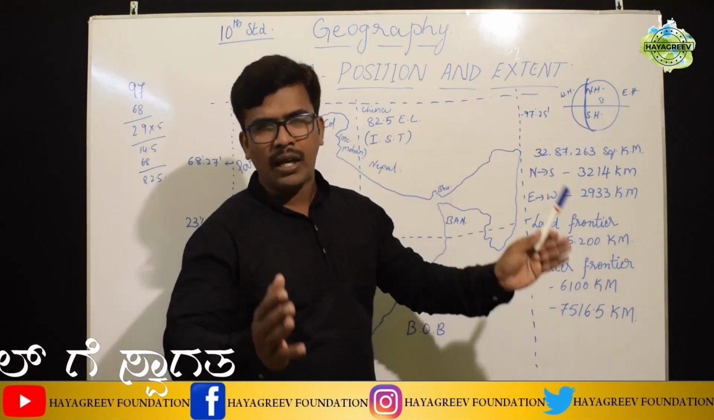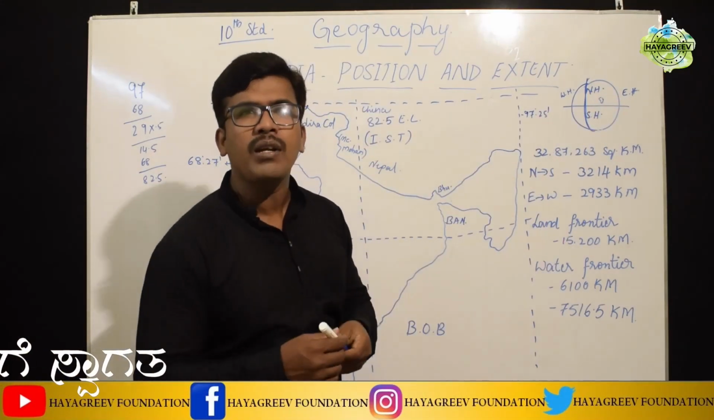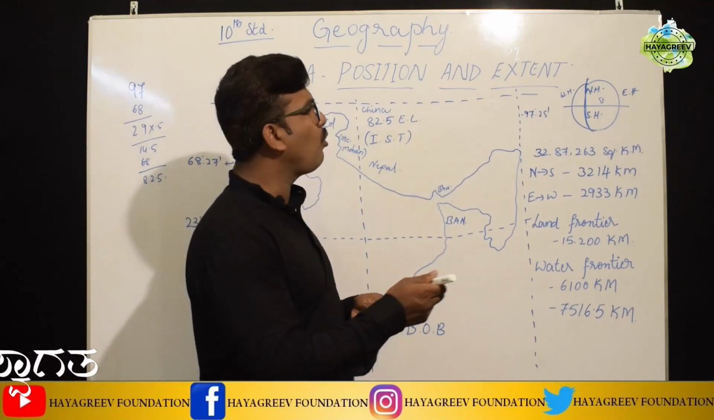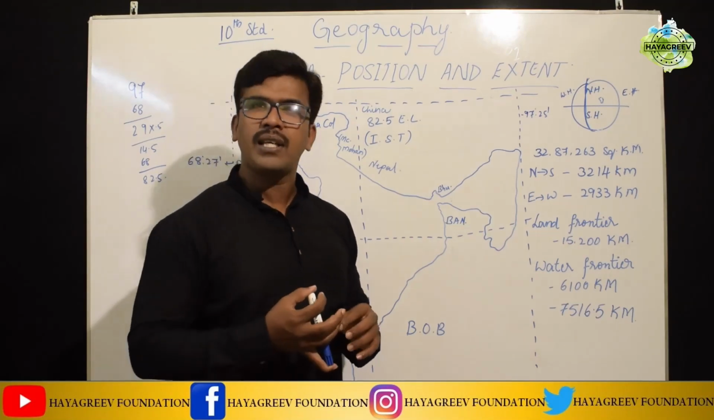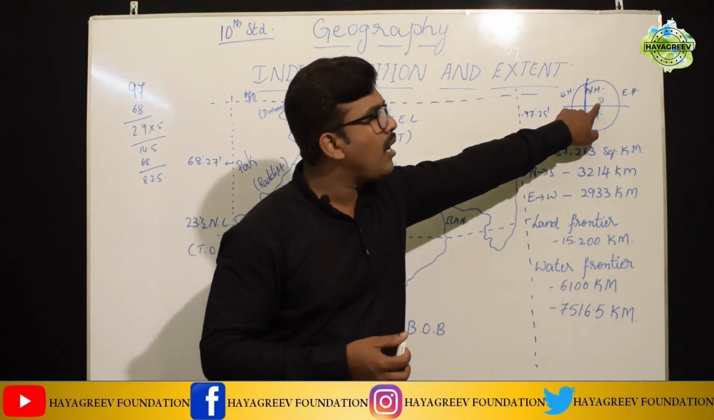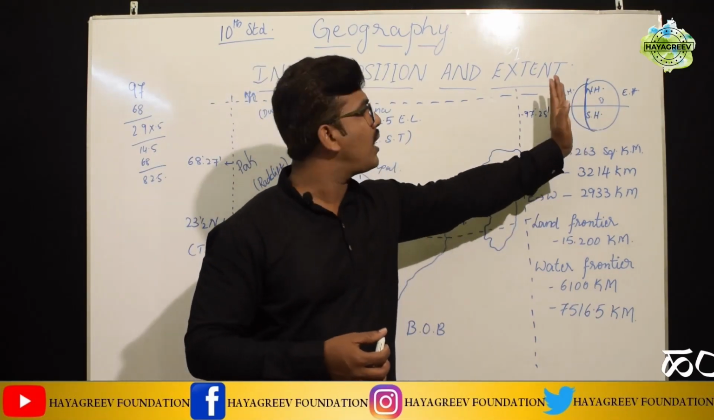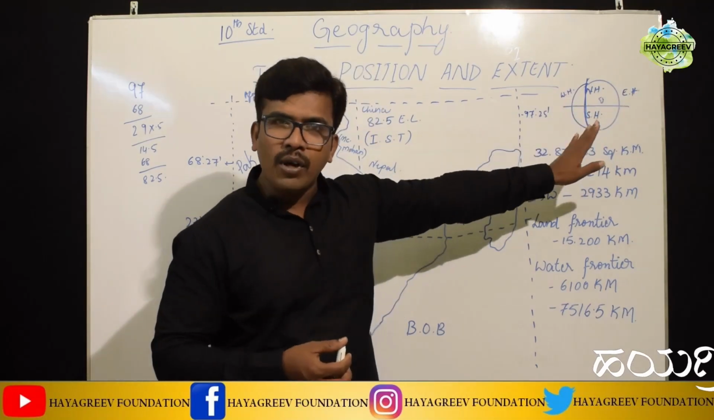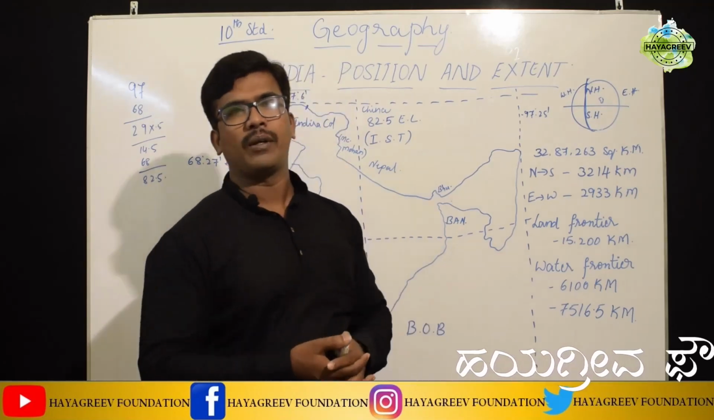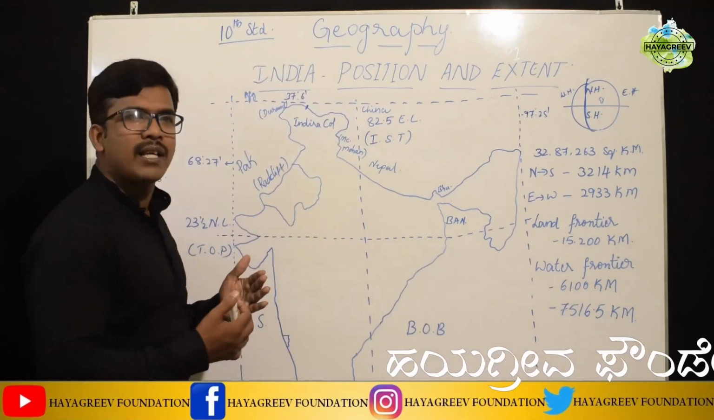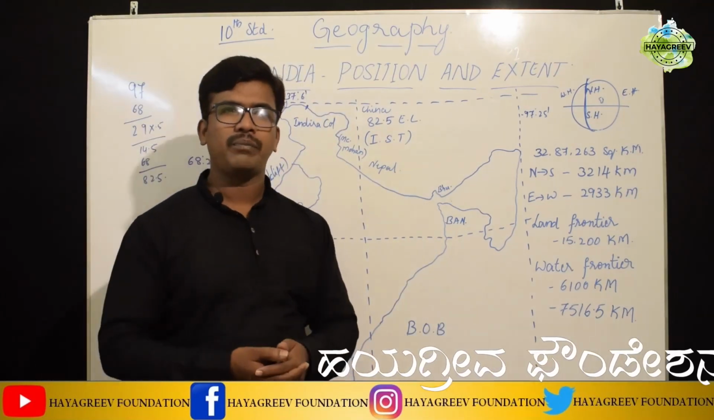So now very clearly we can come to know the position of India on the globe. As India is located here, very easily we can say that India is located in the northern hemisphere as well as the eastern hemisphere. Now let us come to the exact position of India.